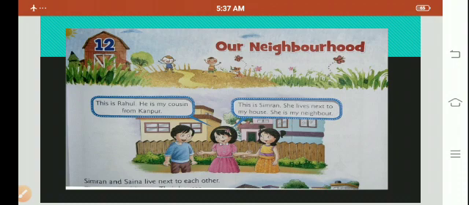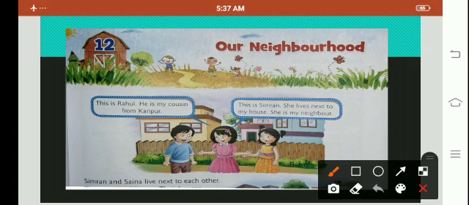The name of the lesson is Our Neighborhood. This is Rahul. He is my cousin from Kanpur. This is Simran. She lives next to my house. She is my neighbor. Simran and Saina live next to each other.